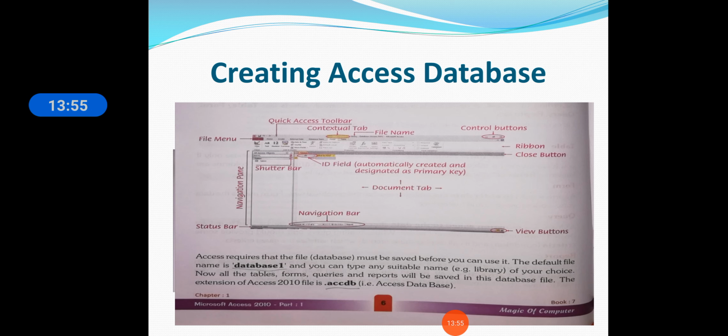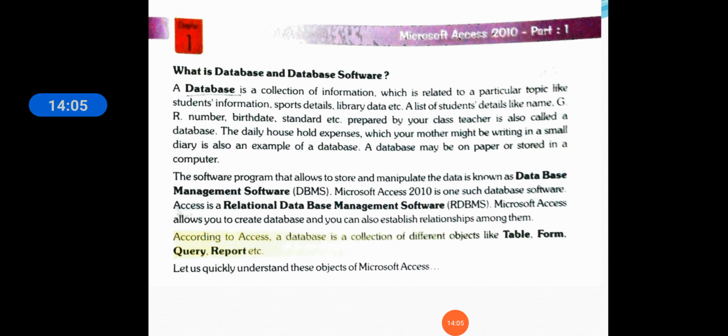So, this is our lecture on Microsoft Access 2010. Now let us summarize what we have learned. We have learned in this chapter what a database and a database software are, and that Microsoft Access is a relational database management software, a collection of different objects like table, form, query and reports.